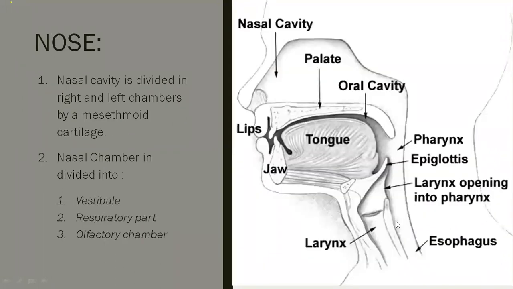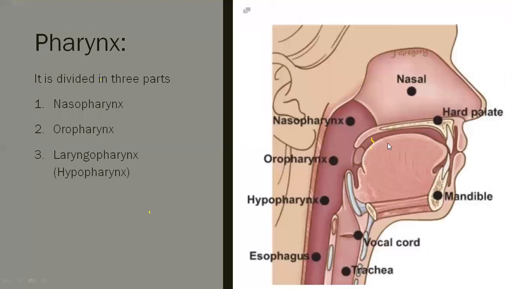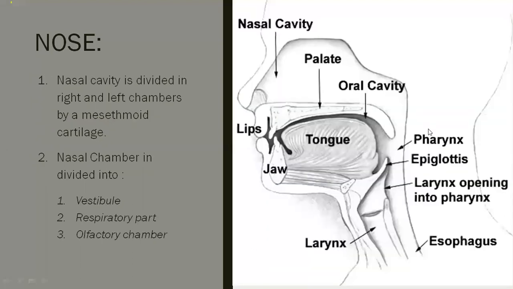Then the esophagus, that is the food pipe. Epiglottis does not allow the food particles to enter inside. When we eat food, the food particle should not enter into the windpipe. For this purpose, the epiglottis is present.